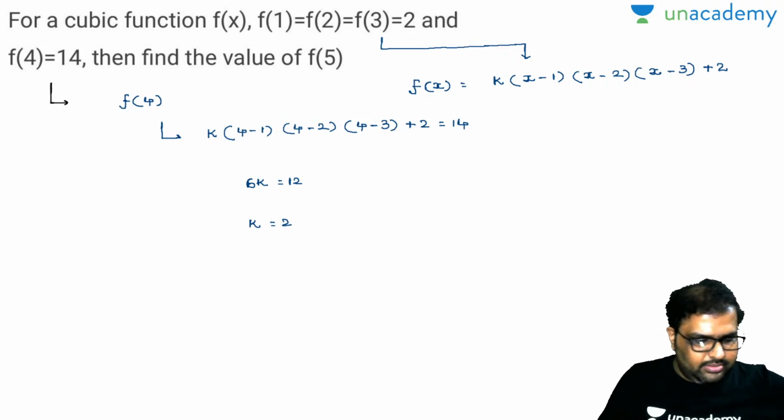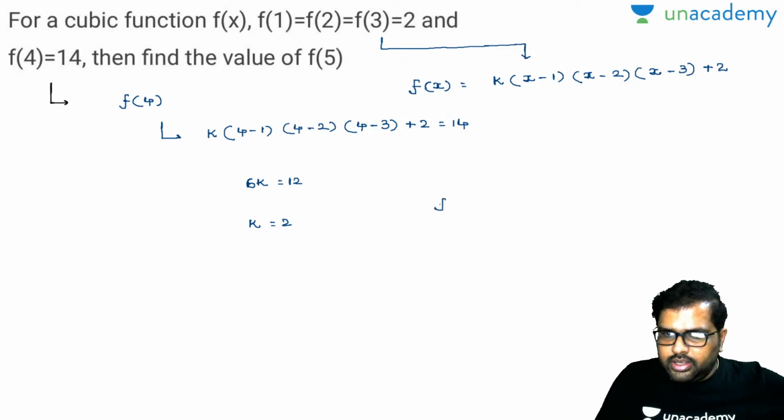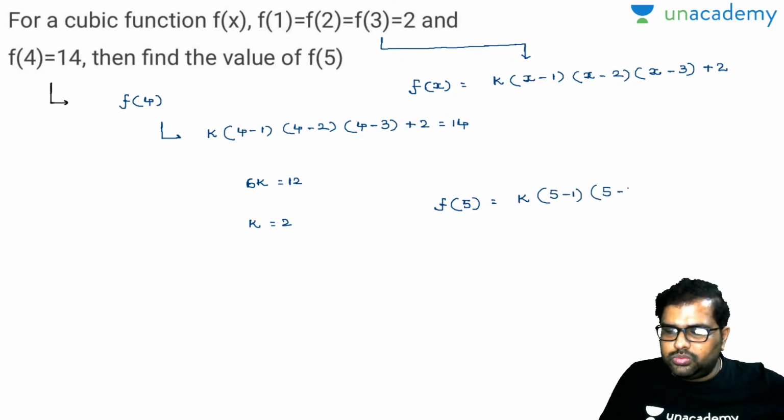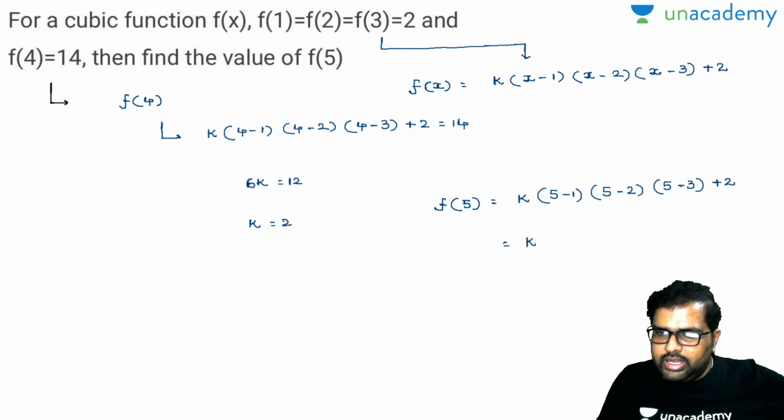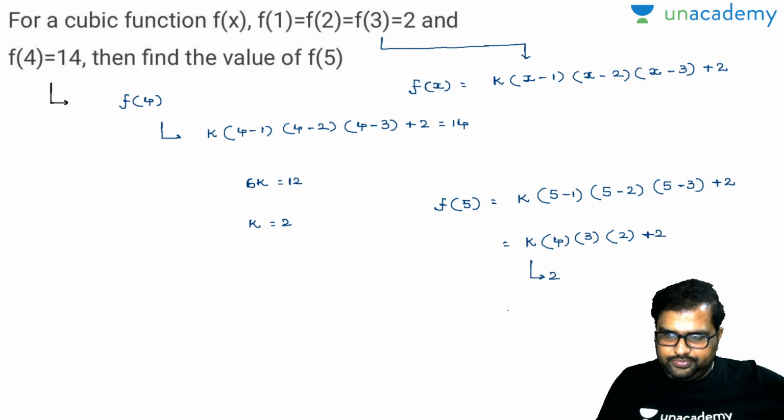Now you are asked to find f of 5, which is equal to k into 5 minus 1 into 5 minus 2 into 5 minus 3 plus 2. So my answer will be how much? You know already the k value, k into 4 into 3 into 2 plus 2, and my k value is nothing but 2. So 2 4s are 8, 8 2s are 16, 16 3s are 48. So f of 5 is nothing but equal to 50.